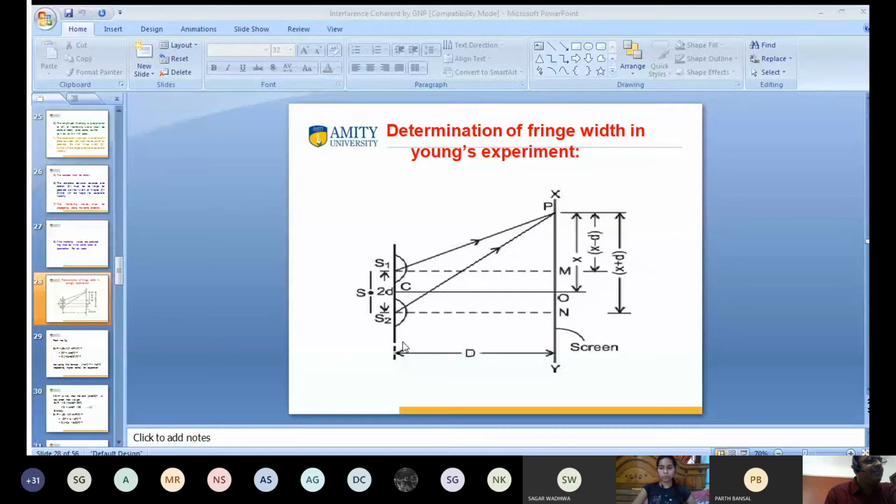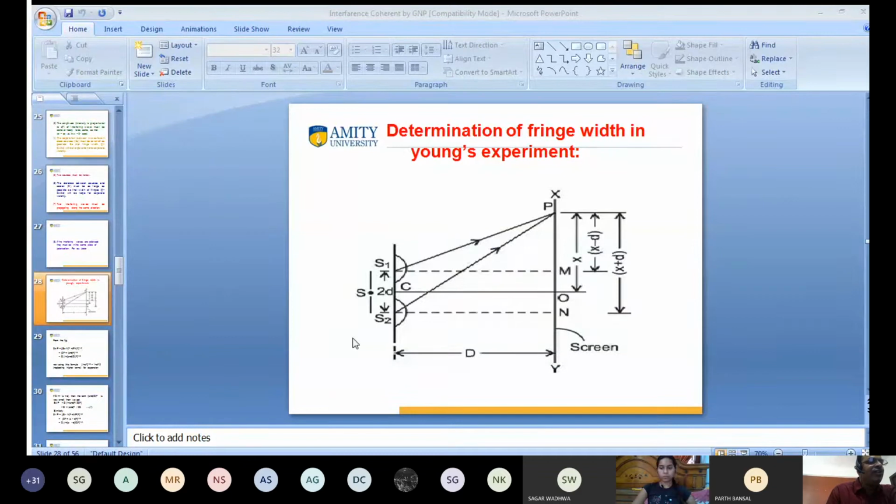Have you seen the screen? Do you get my point? Yes, sir. And you see the arrow? Okay. S1, S2, this is the distance between two sources. And what is this? This is capital D. What is capital D? Capital D is the distance between source and the screen.